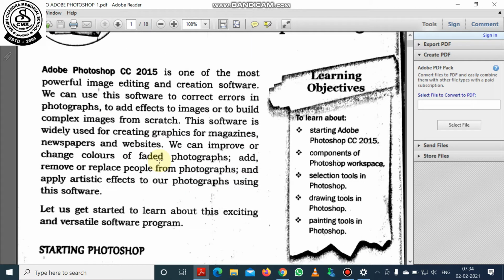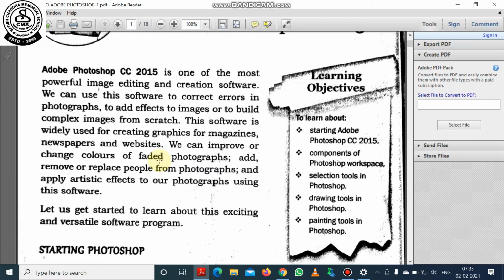Adobe Photoshop is the most powerful and popular image editing and creation software. Adobe Photoshop is also considered a raster graphics editor developed and published by Adobe Inc. for Windows and Mac OS. It was originally developed in 1988 by Thomas and John Knoll. Since then, the software has become the industry standard not only in raster graphics editing but in digital art as a whole.